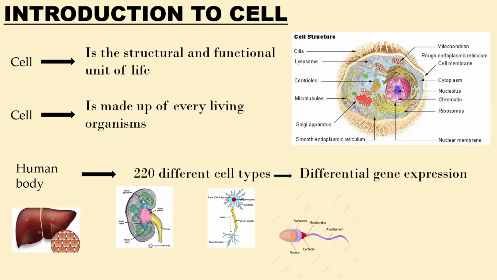It means that in human beings there are over 220 different cell types, examples like the liver, the pancreas, and many others. These differences between cells are due to differential gene expression, and this is what actually leads to the expression of different proteins.